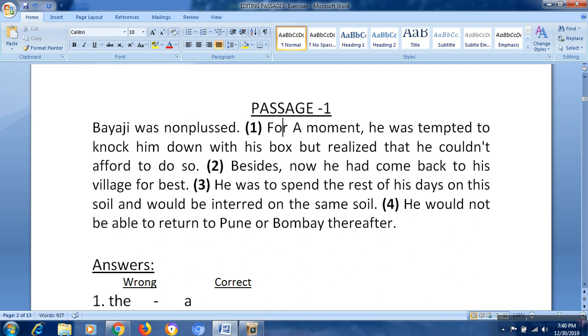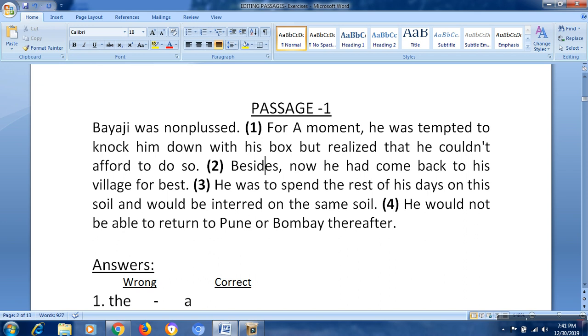Okay, the remaining: he was tempted, correct only, to knock him down with his box, but realized that he couldn't afford to do so. There is no other mistake in sentence 1. That's fine. Let's go to the second sentence.